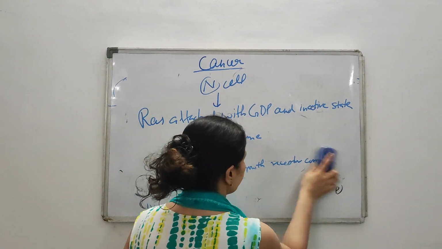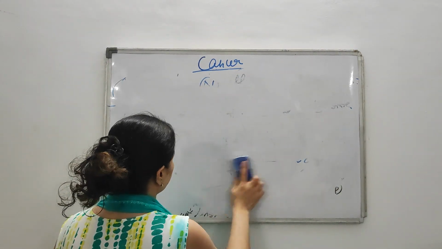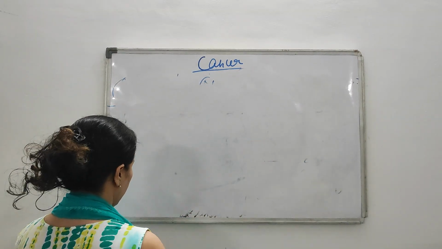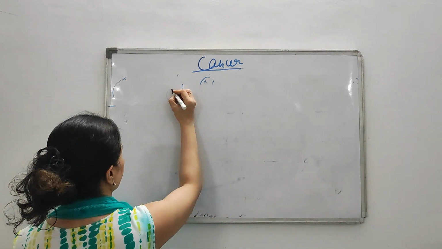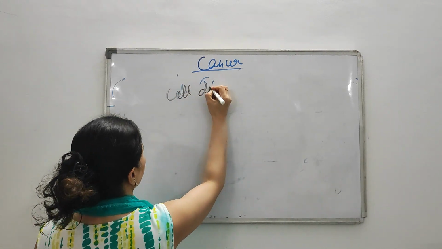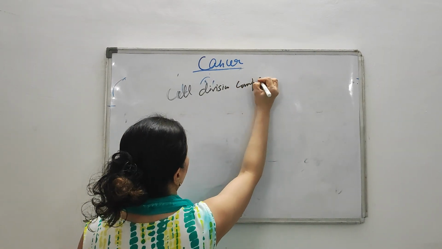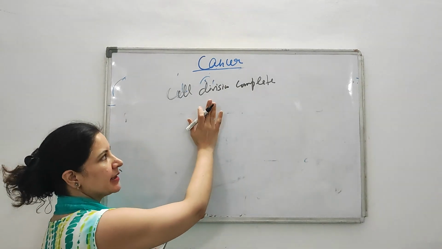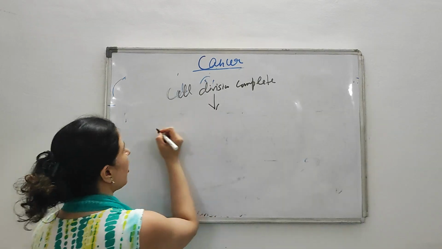Now, what happens? Cell division is complete. Suppose the cell has now divided fully. Okay. Now, normally what happens? This division should be stopped. Then cell division is complete. Then what happens?